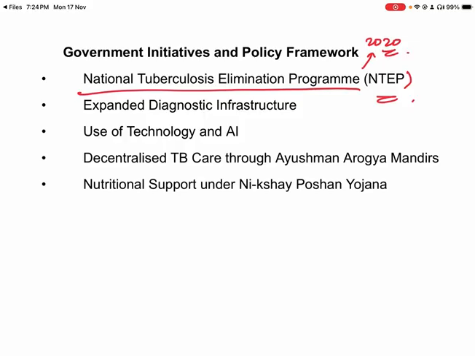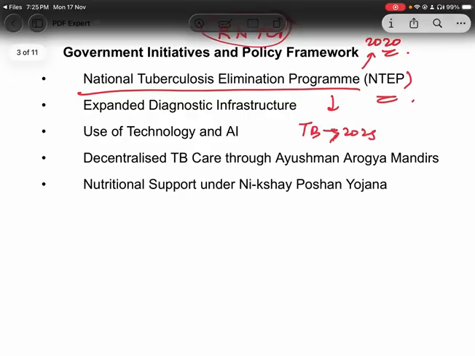Earlier the name of this program was the Revised National TB Control Program, then the name changed to the National Tuberculosis Elimination Program. The main point was that this program set the goal to eliminate TB by 2025. And this is the whole point of discussing this article: why India was not able to reach its target.